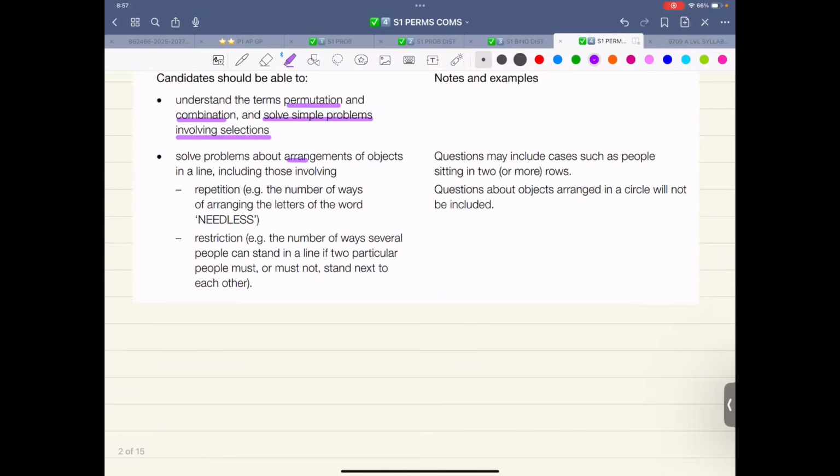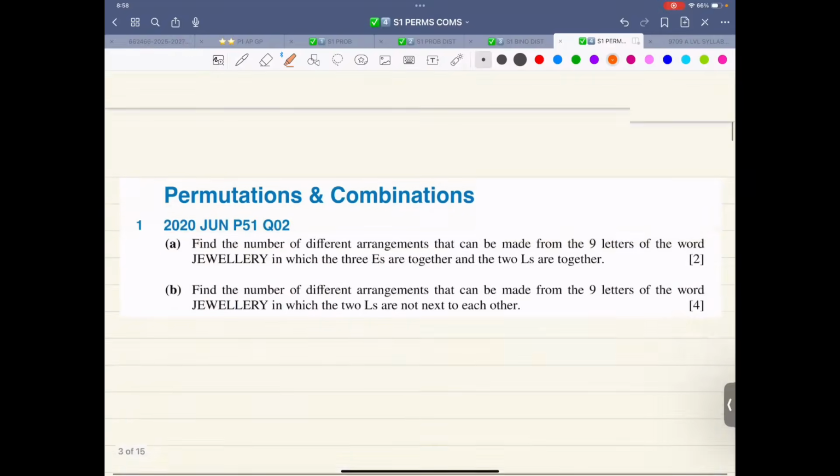Solve problems about arrangement of objects in a line, including those involving repetition, that is identical alphabets, and restriction, that is the number of ways several people can stand in a line together, not together, separate, and so on. Questions may include cases such as people sitting in two or more rows. Questions about objects arranged in a circle will not be included, so that is not part of the syllabus.